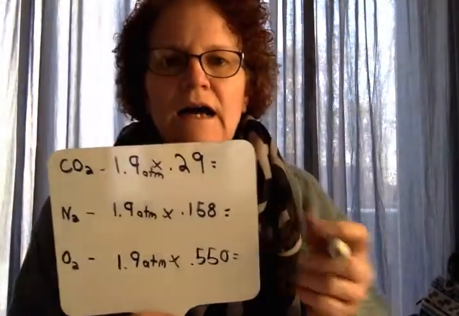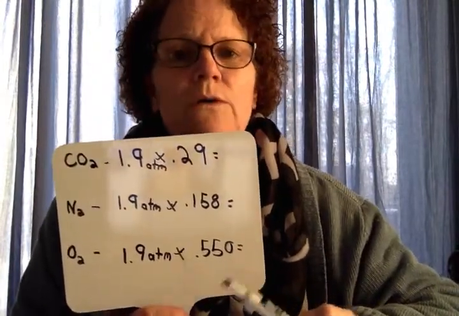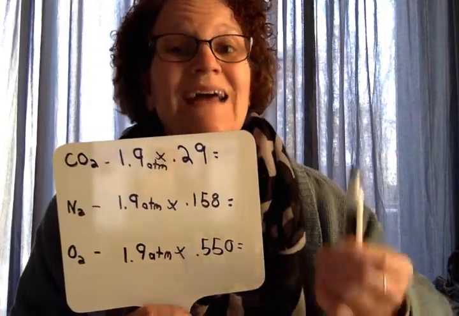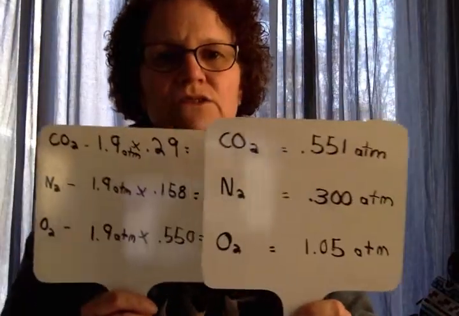That dot is confusing, isn't it? Let's fix that. We'll do X's there. Is that better? It looked like a plus sign. Atmospheres times this, okay? So now we're just going to multiply all that out, and that's going to give us the partial pressures, all right? So when we do that, we're going to get these answers, okay?